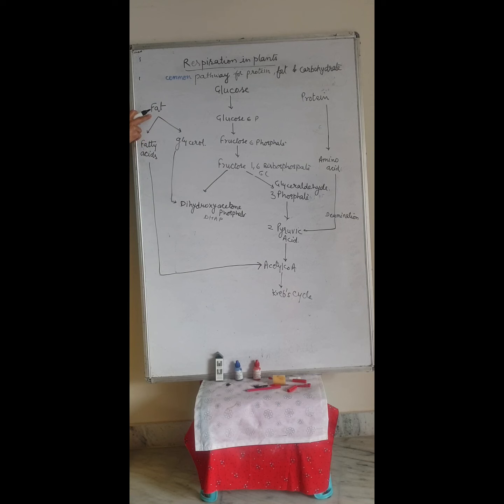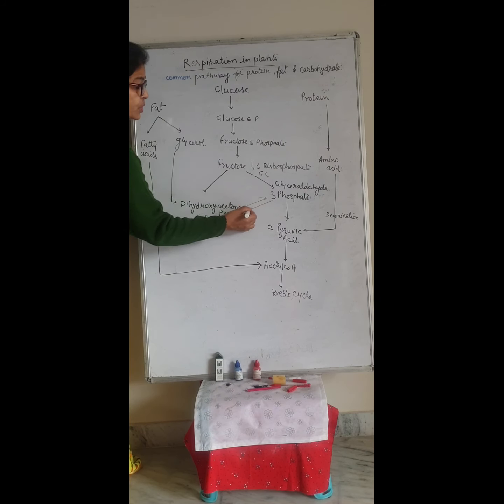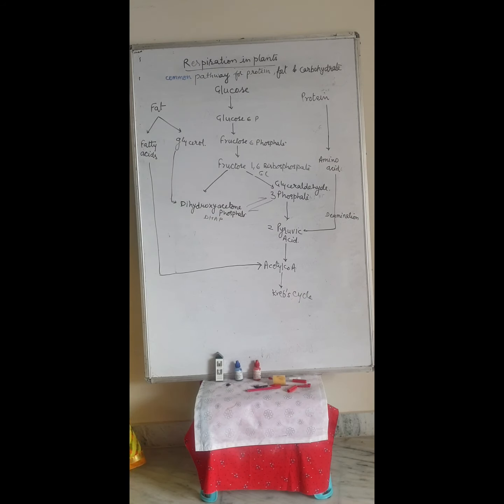If we take fat as the respiratory substrate, the fat is digested and converted into fatty acids and glycerol. The glycerol is converted into dihydroxyacetone, which is interconvertible with glyceraldehyde 3-phosphate, and it undergoes the different reactions and also forms pyruvate, which is converted into acetyl coenzyme A, then the Krebs cycle carries on.